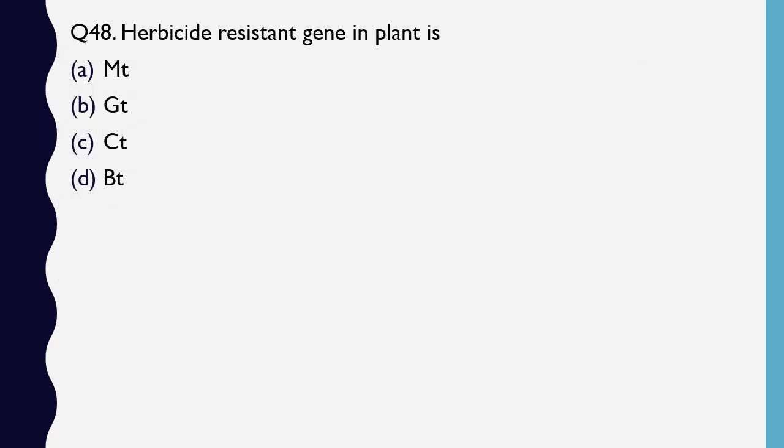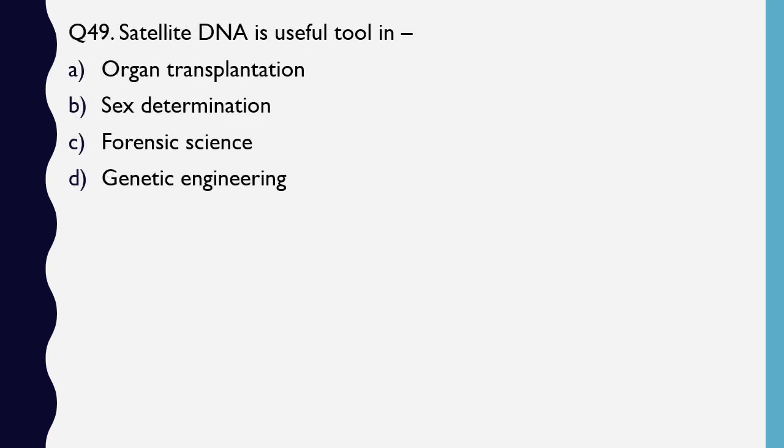Question number 48. The herbicide resistant gene in plants is MT, GT, CT, BT. The correct answer is option D, BT gene. Question number 49. Satellite DNA is a useful tool in organ transplantation, sex determination, forensic science, genetic engineering. The correct answer is option C, forensic science.